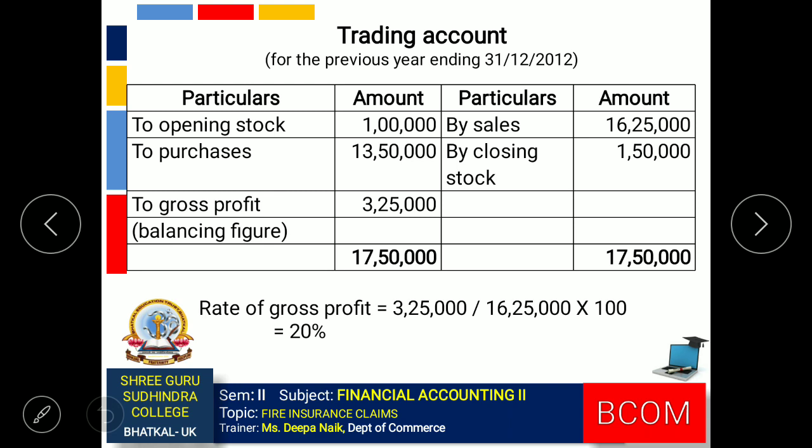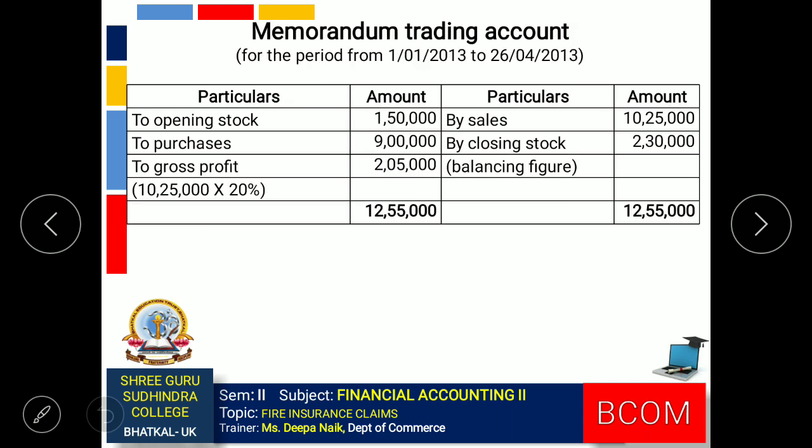When we prepare it by making all the entries as per the information given in the question, we get the gross profit of 3,25,000. So the rate of gross profit is gross profit divided by sales amount, multiplied by 100, and we get 20%.